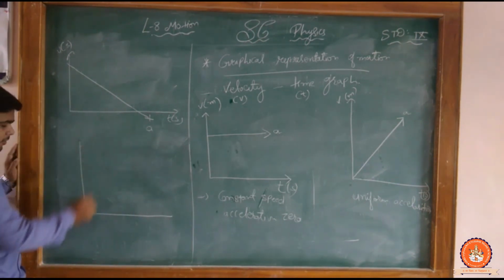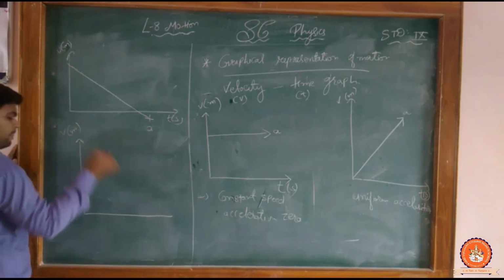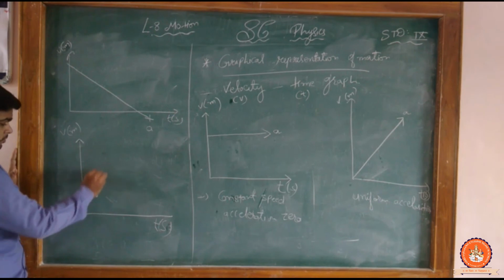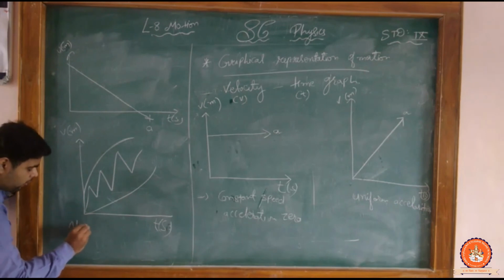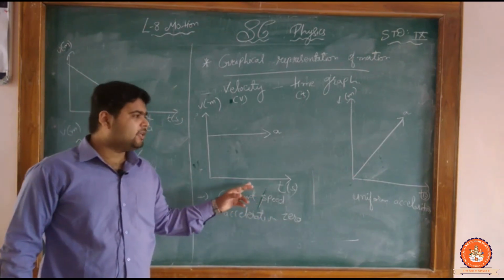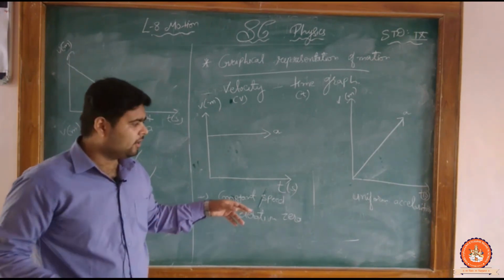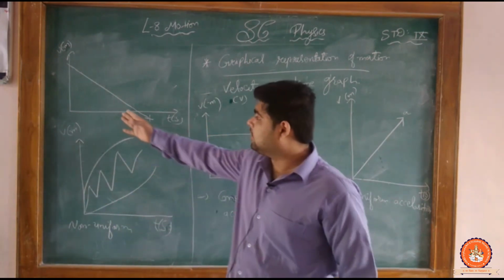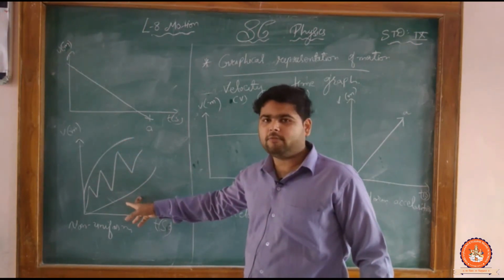This is the retardation graph, or any of the condition. Clear? Means what? This is the non-uniform acceleration. We have discussed uniform acceleration with the constant speed, and uniform acceleration with the speed varying with respect to time. Here the speed is going to decrease, means retardation, and the non-uniform graph of acceleration.